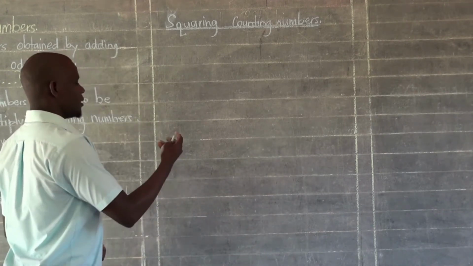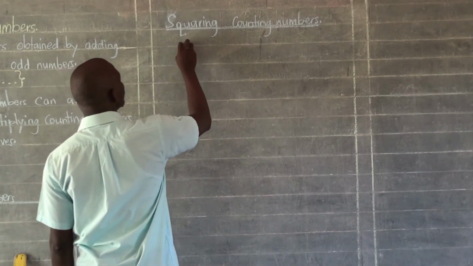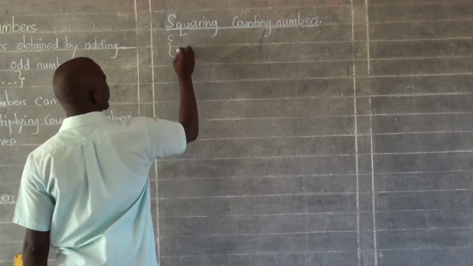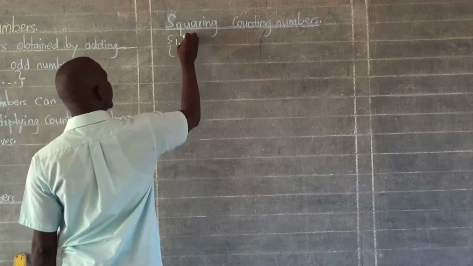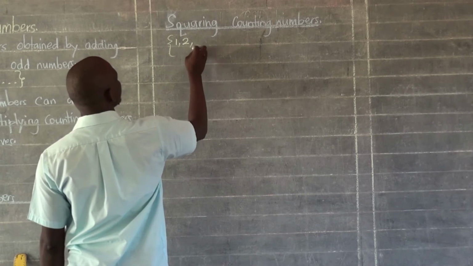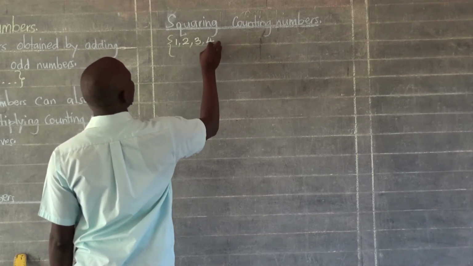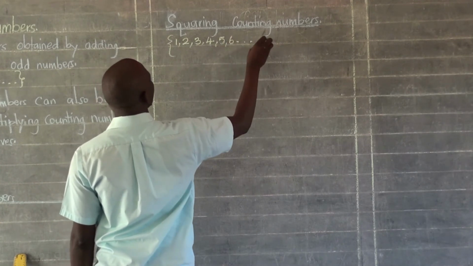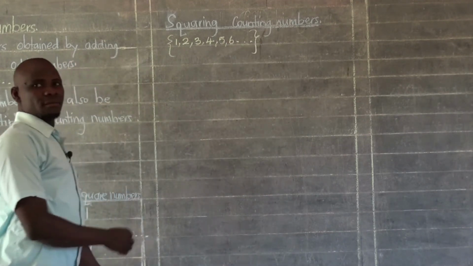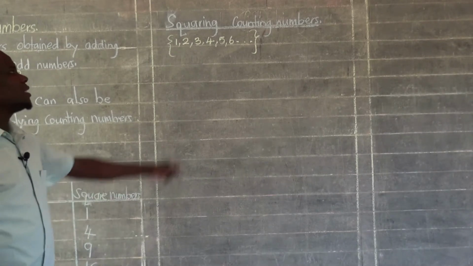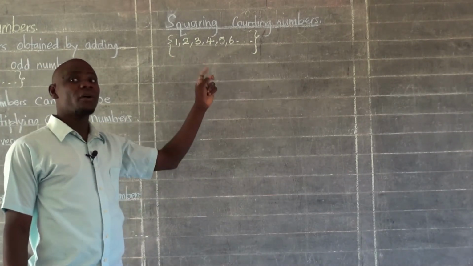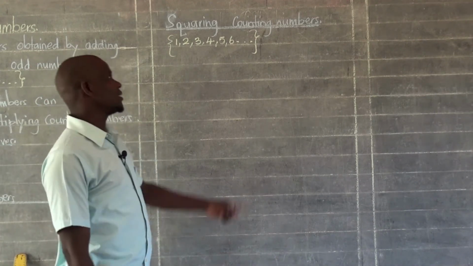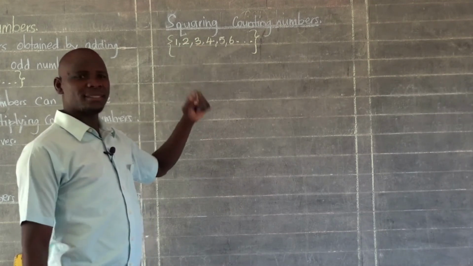I will begin by listing here a few counting numbers. I will not list all of them. So I will say the first counting number is 1, the second one is 2, 3, 4, 5, 6, and many more. I will stop from there. Are we together? So these are the counting numbers that are going to give us square numbers. How are they going to give us those square numbers?